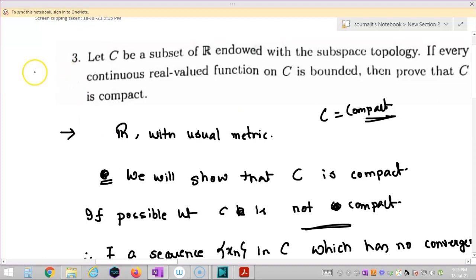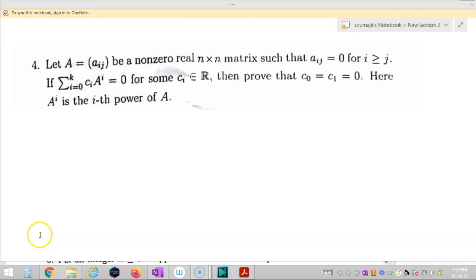Let's solve question number 4. So students, question number 4 says that A equals (aij), an n cross n matrix, such that aij is equal to 0 for all i greater than or equal to j. If the summation of ci Ai for i equal to 0 to k is equal to 0 for some ci in R, then prove that c0 and c1 must be 0. Here Ai denotes the ith power of A.